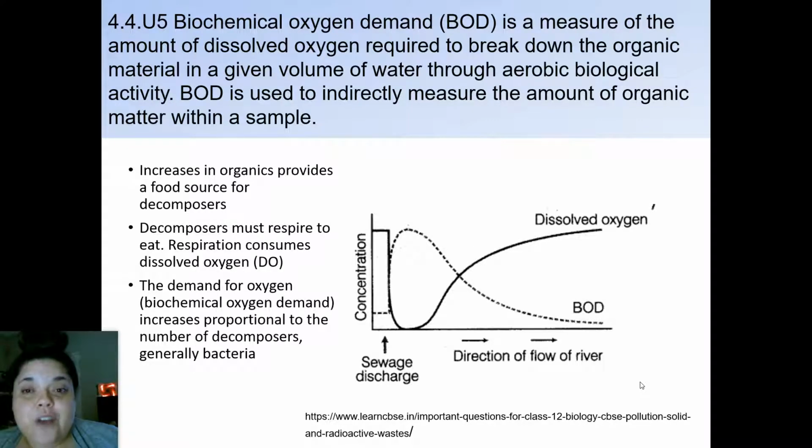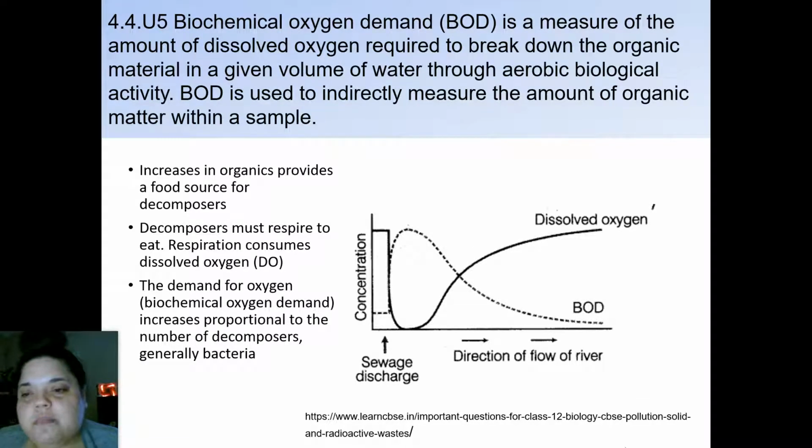So the demand for oxygen increases proportionally to the number of decomposers, which are generally going to be bacteria. When we look at what the levels of oxygen are doing, we can say, oh, now I know how many organic compounds are present and how much biochemical oxygen demand there is.